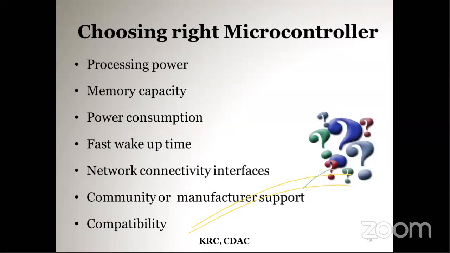Then the memory capacity: when it increases, processing speed and the performance of the microcontroller also increase. Another is power consumption. The microcontroller should be energy efficient for IoT products.